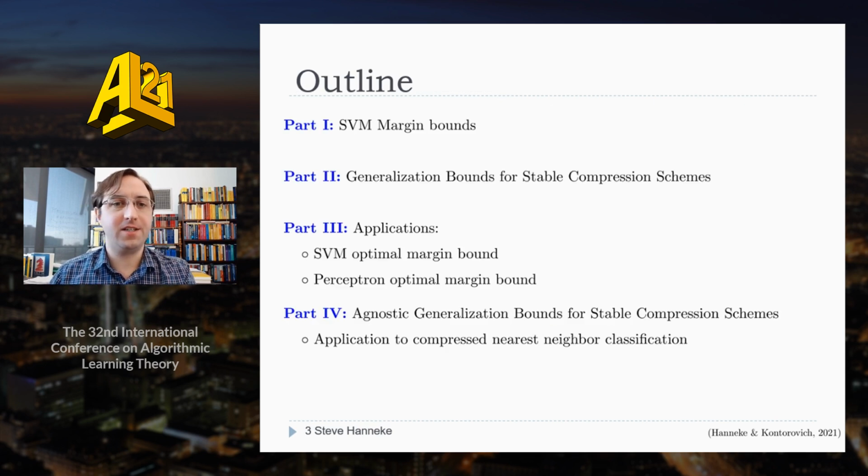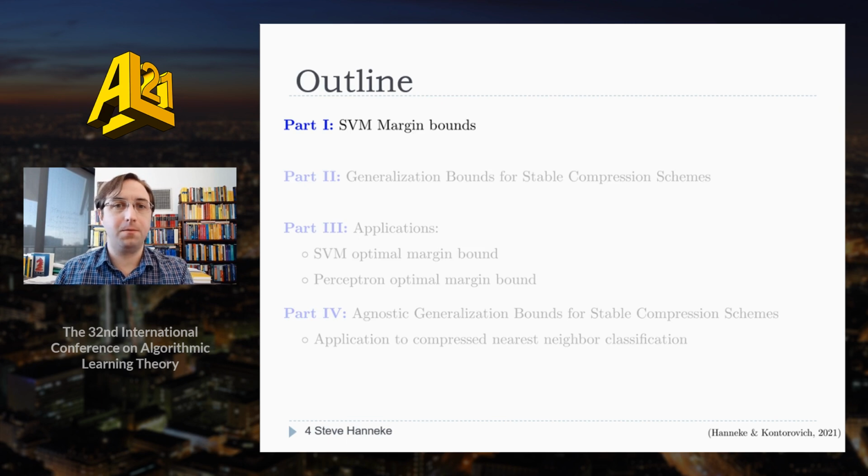Now, the main idea here is that we'll use a recently introduced technique known as stable compression schemes to prove several new data-dependent generalization bounds. And as the main example of this, we'll present a new margin bound for support vector machines, which is provably optimal. This actually resolves a long-standing open question. We'll also apply the technique to show that the Perceptron algorithm also achieves the optimal margin bound. Finally, we'll also derive a new agnostic PAC bound for stable compression schemes, and we'll give an application of that to sharpen a bound for compressed nearest neighbor classifiers.